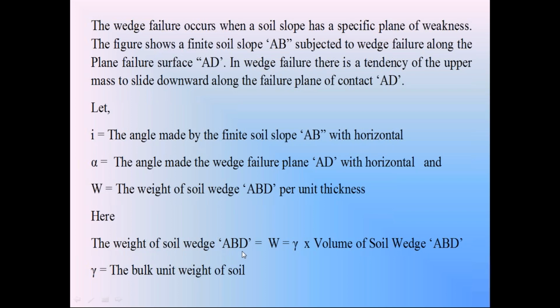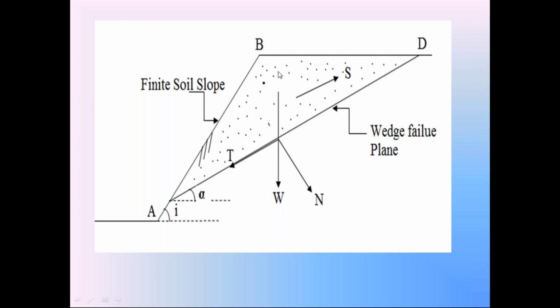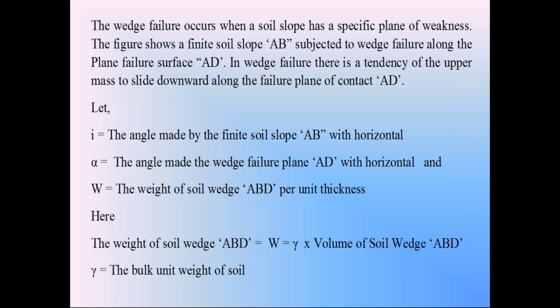The weight of the soil wedge ABD is always equal to unit weight gamma into volume. So in this discussion, take the unit weight of this soil as gamma. Then the weight of the soil wedge ABD, W, is equal to unit weight gamma into the volume of this soil wedge ABD. Volume is equal to area into unit thickness. So find out first the area of this triangle ABD.